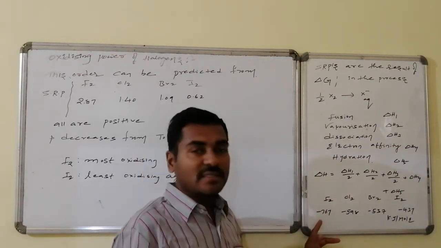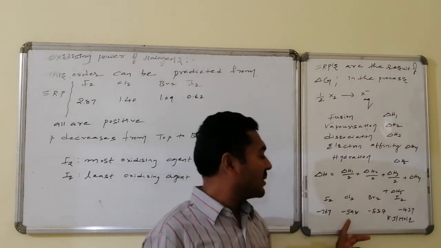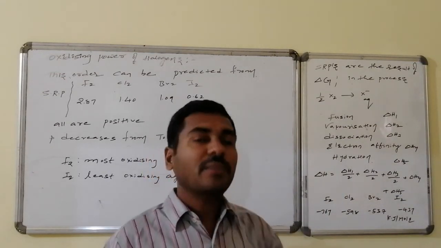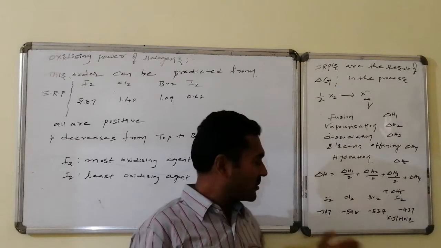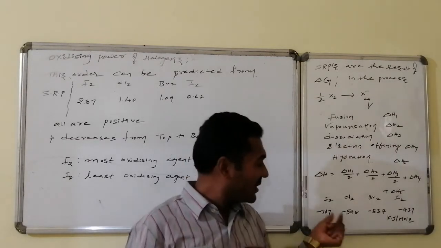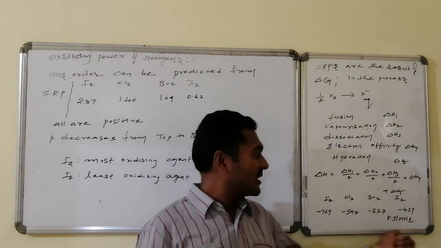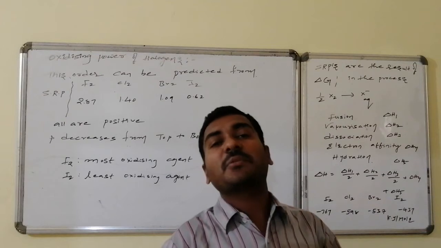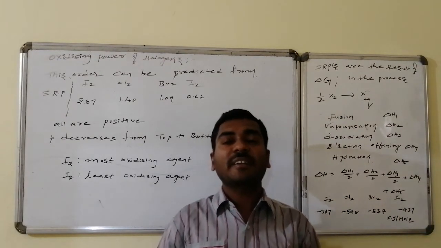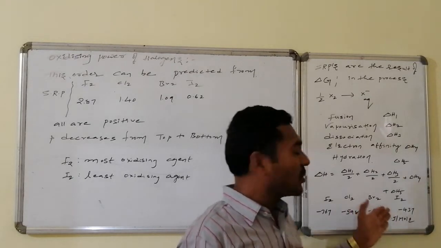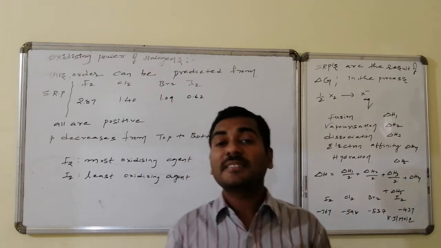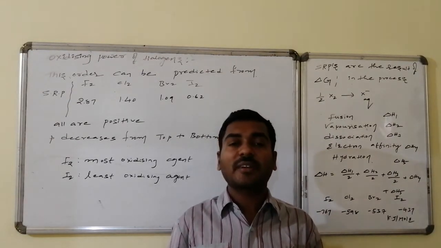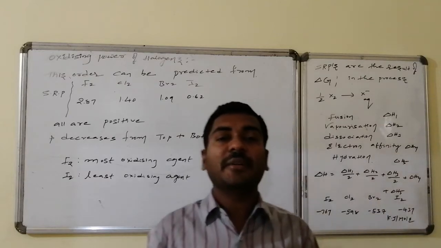The delta H of fluorine is minus 767, chlorine is minus 598 and iodine is minus 437 kilojoules per mole. In every process, energy is liberated, that is an exothermic reaction indicated by minus, and more energy is liberated in the fluoride ion formation and least energy in the iodide ion formation. So therefore reactivity is also maintained in the same order. Fluorine has the highest reactivity, then chlorine, then bromine, and the least reactivity is for iodine. Thus the oxidation ability of halogens maintains the order: fluorine is greater than chlorine, greater than bromine, greater than iodine.